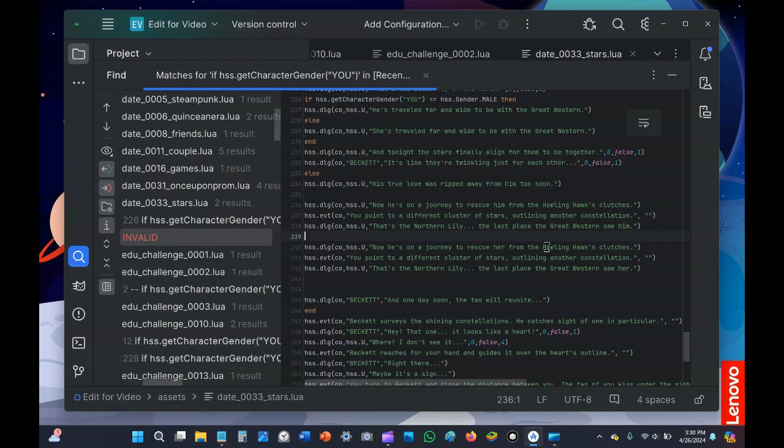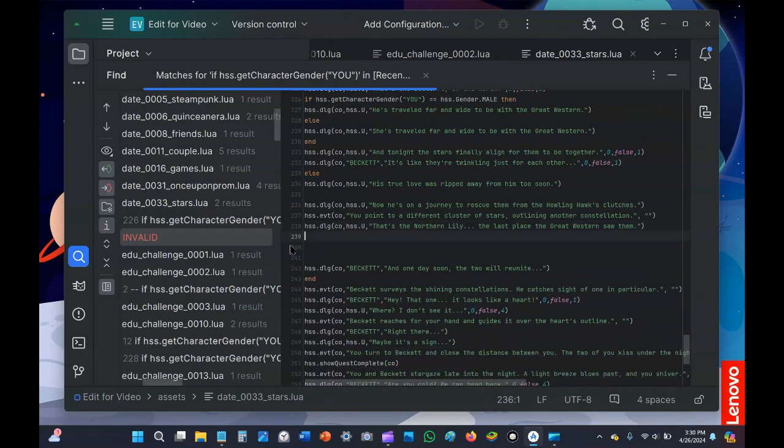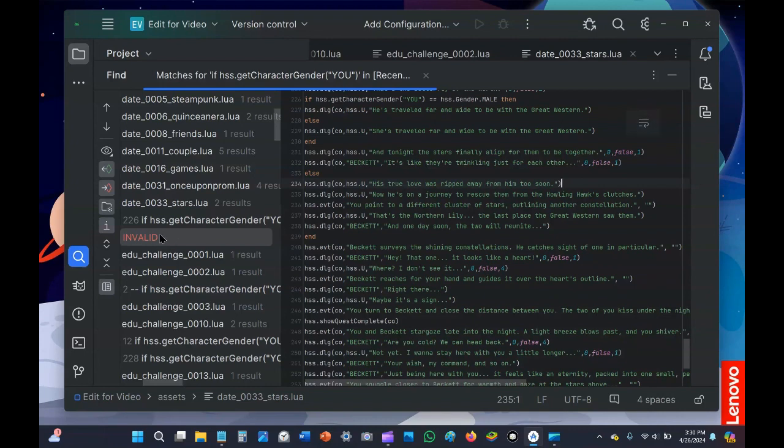So in this case, first we need to see what changes between the genders. So here, rescue him versus rescue her, saw her or saw him. And so I'm just going to change that to rescue them. The Great Western saw them. And then I would simply delete the others. The actual search becomes invalid because the get character gender is no longer there.